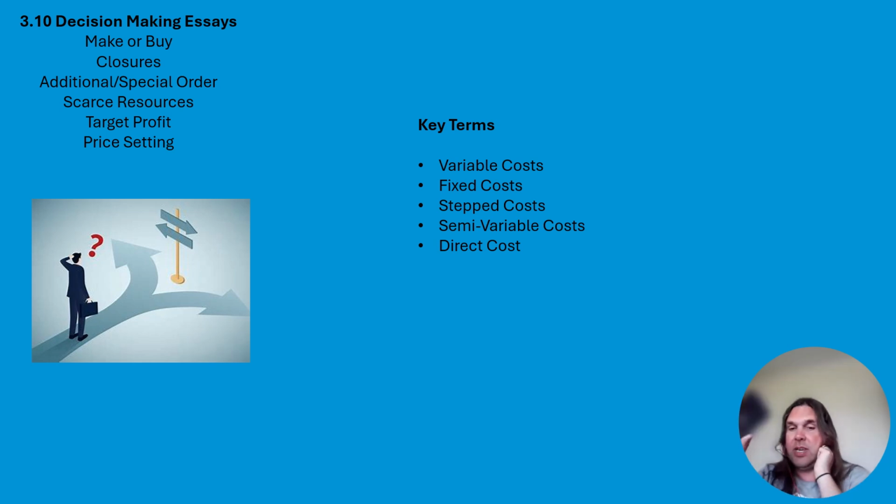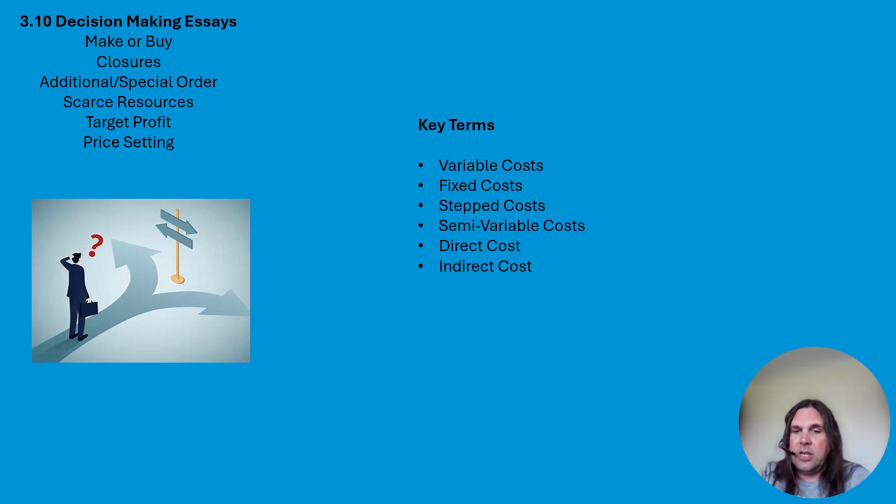So if I'm making this calculator, which you can't see because I've blurred the video, it's all the direct costs. So that'll be the materials, the production labor. I can say exactly how much I use to produce one of those. It does not include any overheads because we cannot specifically say how much of that overhead is for one unit of production. So direct costs are literally that, directly related to the production of one unit. Whereas indirect costs are overheads, and so indirect costs are any cost that cannot be directly related to the production of one unit.